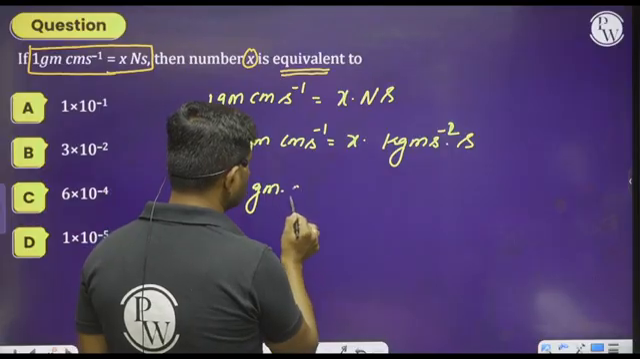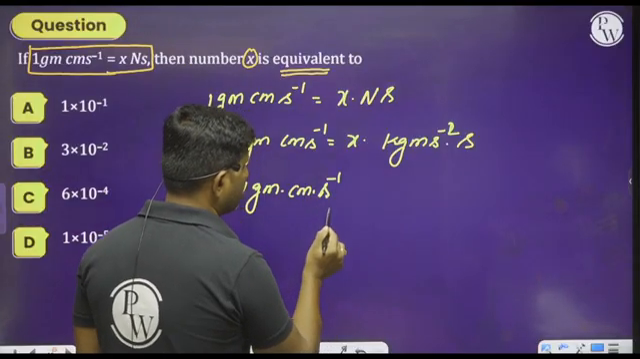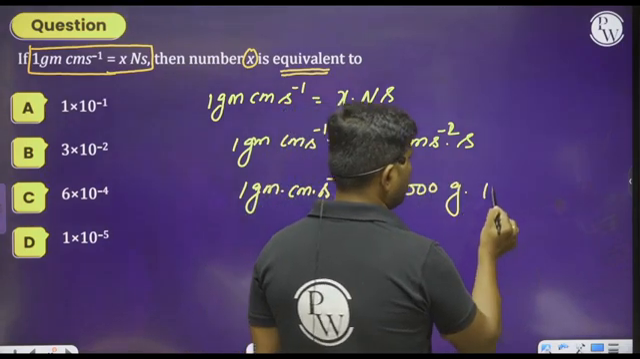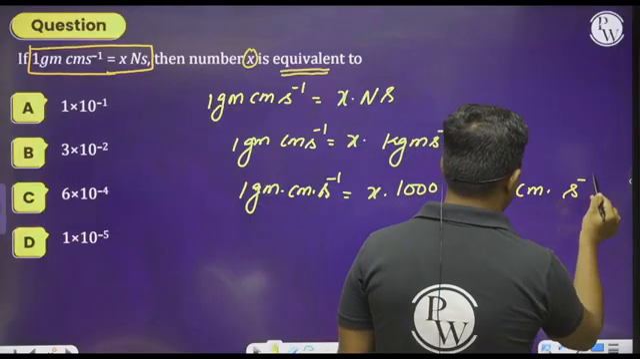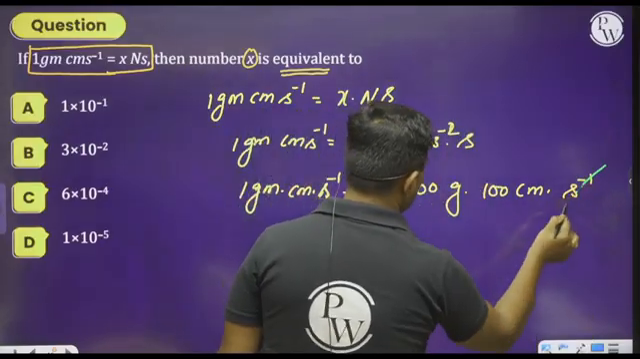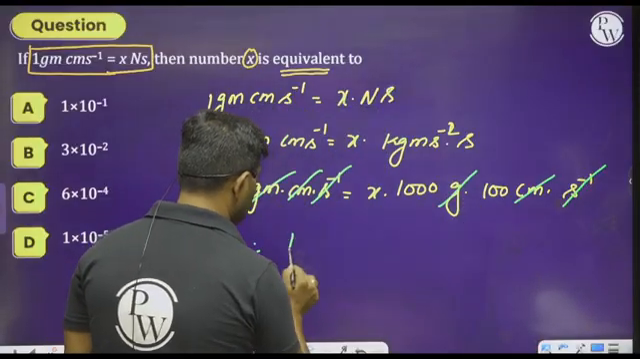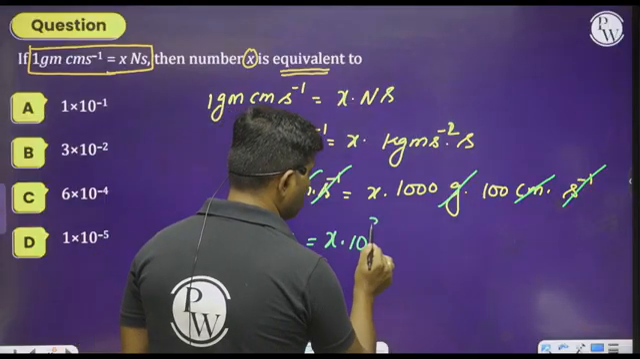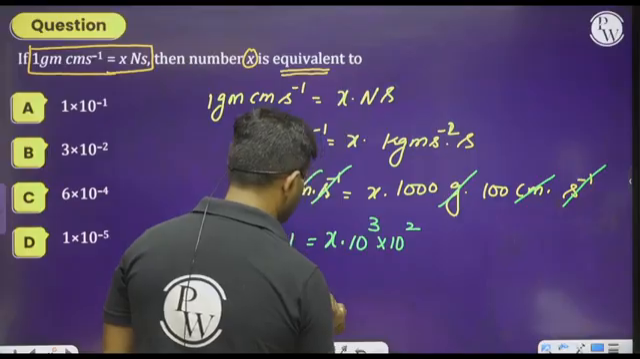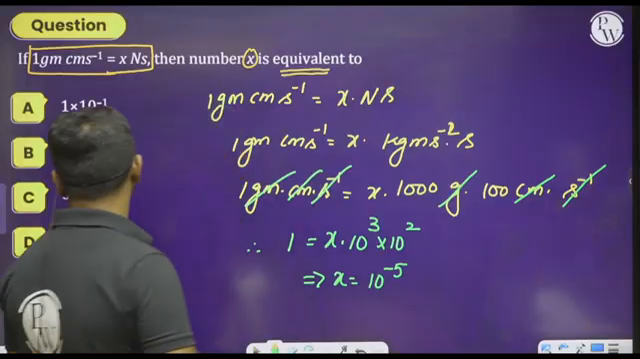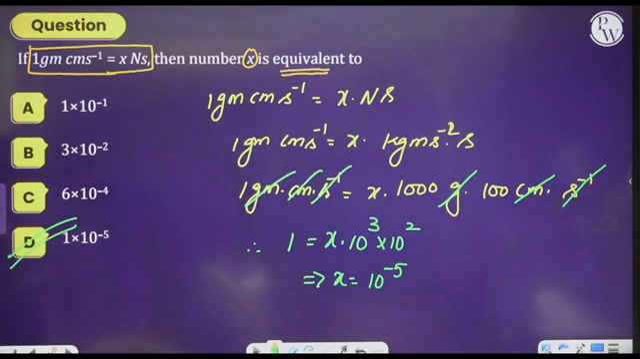Whenever we do simplification, look at the board here. Gram centimeter per second is equal to x into 1000 gram, meter means 100 centimeter, into per second. Please do the simplification. Per second, centimeter, gram will get cancelled. Therefore 1 is equal to x into 10 to the power of 3 into 10 to the power of 2. Therefore x becomes 10 to the power of minus 5, which is option D. D is the right answer. I hope you understood this question clearly.